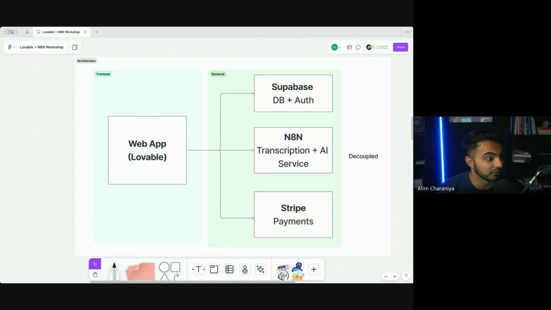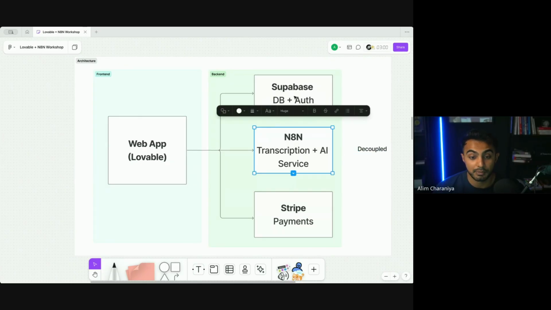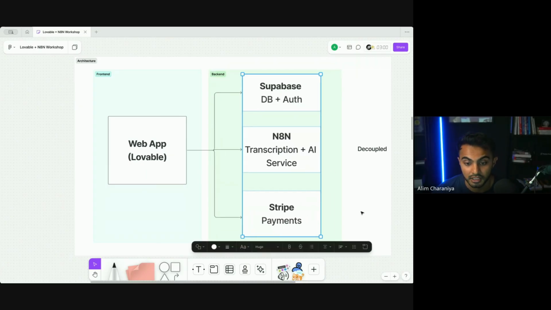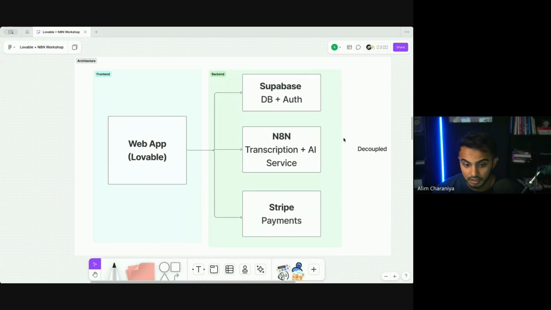Patrick says it very beautifully. It's basically Zapier on steroids. It's definitely a little more developer grade than Zapier, and it's incredibly more affordable than Zapier. Love that. And then we've got Stripe for payments.